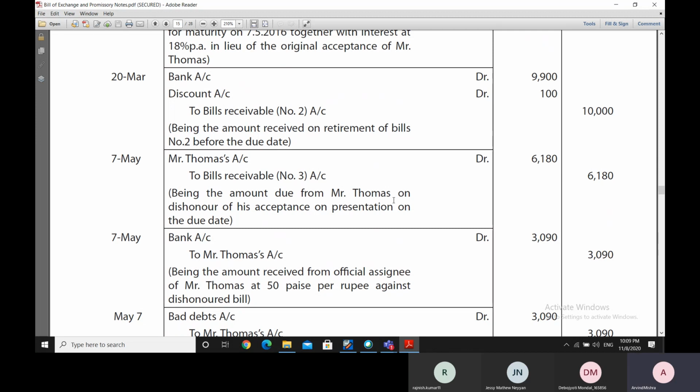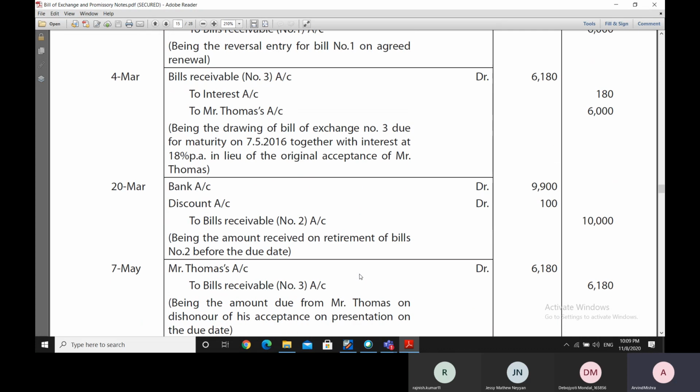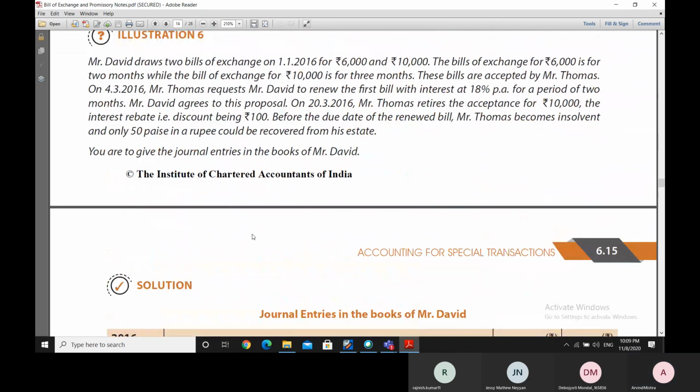Now what happens finally is that the official assignee of Mr. Thomas is able to make the payment. Whoever is the official assignee makes the payment of 50% of the amount, as mentioned in the question here. 50 paisa in a rupee, which means 50%, could be recovered from the estate of Mr. Thomas.